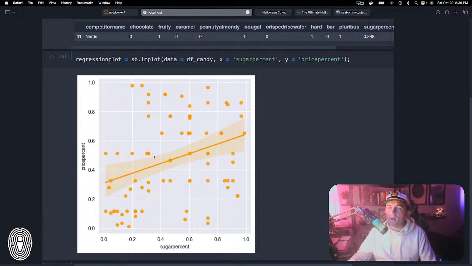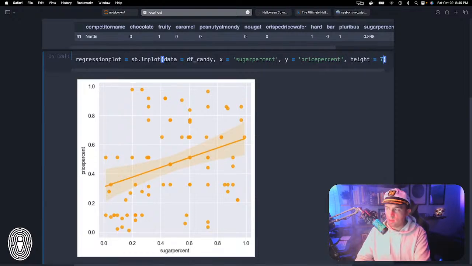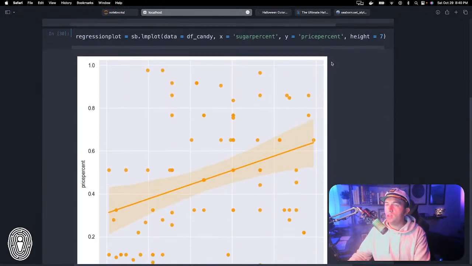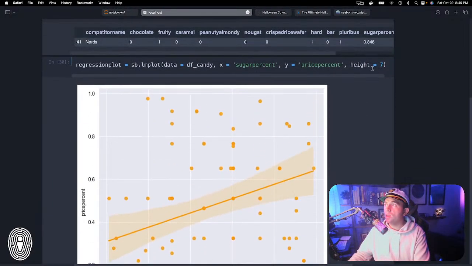So that is how to create this. This is actually combining a scatter plot with the regression line here. But the reason I like to use this element plot is because you can do some really fun things with that. Here I'm going to add a height. Height equals 7, just to make it a little bit taller, so now we can see things a little bit more easily.